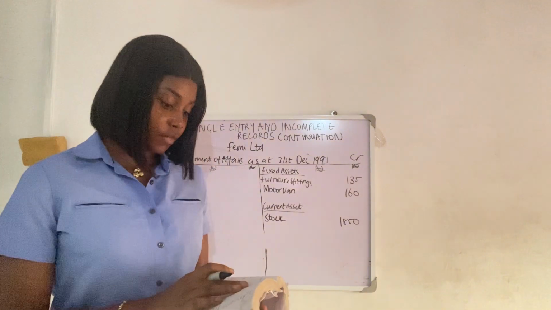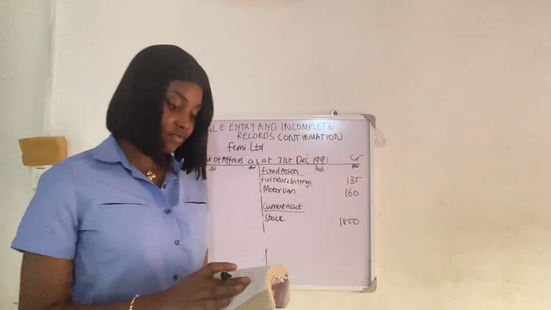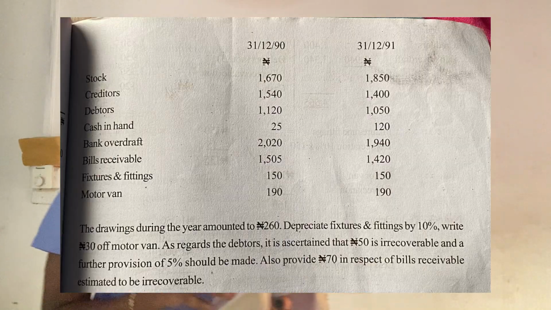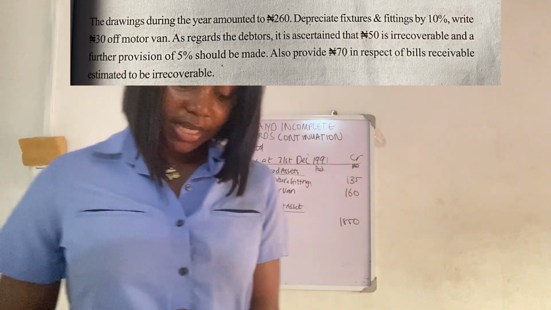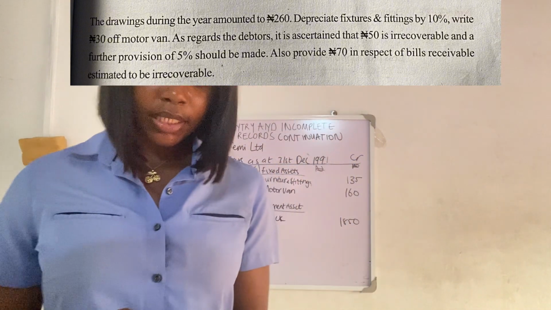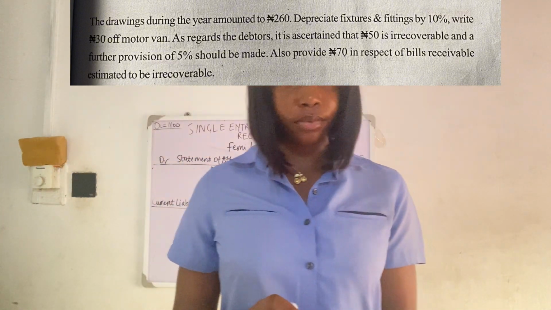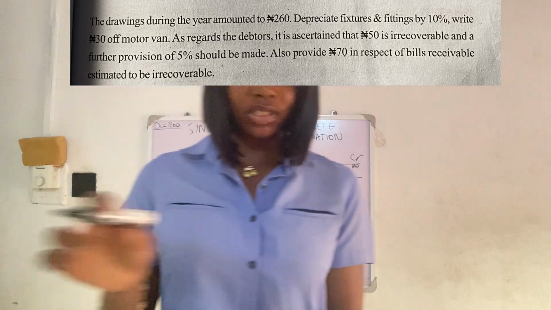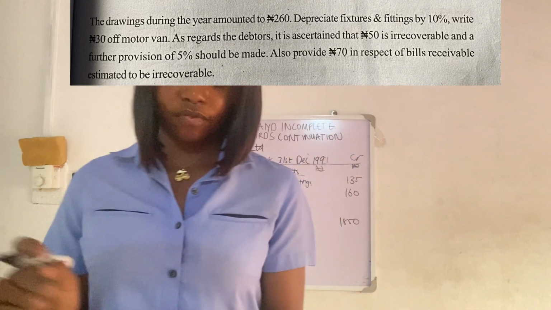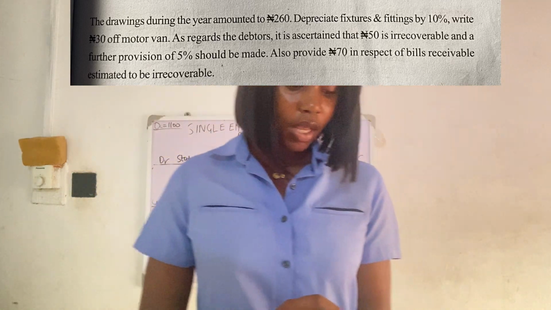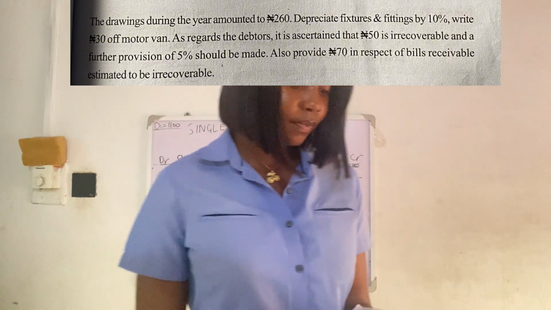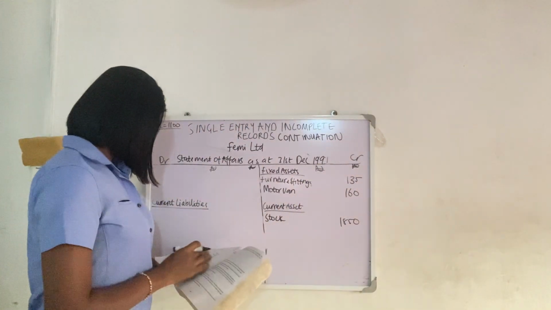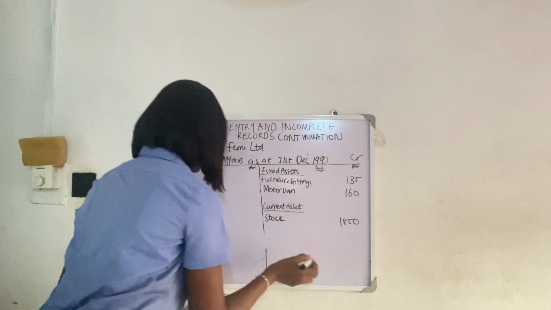Now, your debtors, I'm sure this will have additional information. Debtors 1,050 was given. Then you go to your additional information. As regards the debtors, it is ascertained that 15 naira is irrecoverable. That's the bad debt, which you subtract from 1,050 to give us 1,000. And a further provision of 5% should be made. Let me solve it. Where is it? Debtors. Let me solve it here.